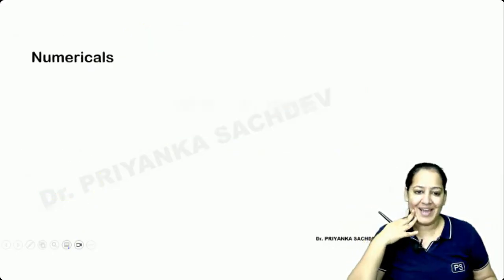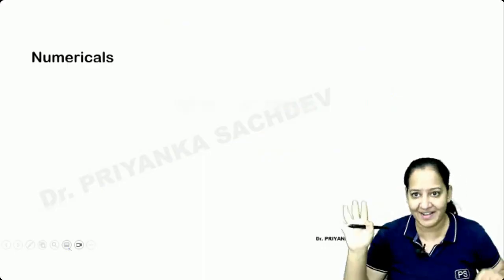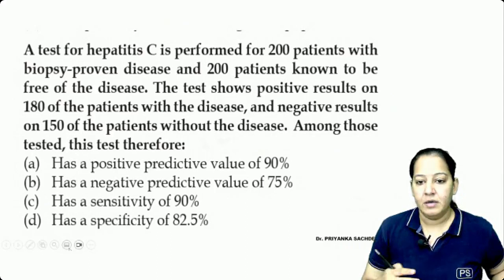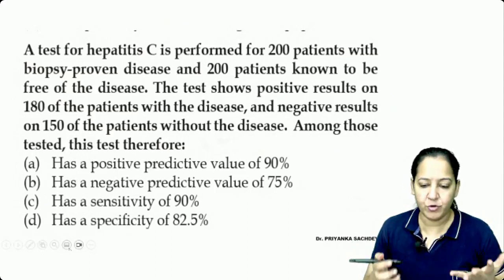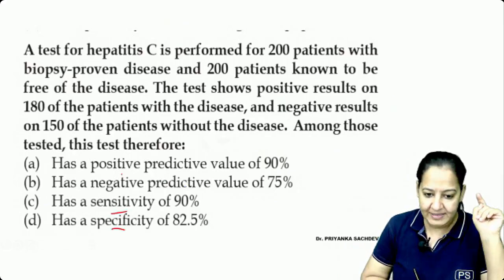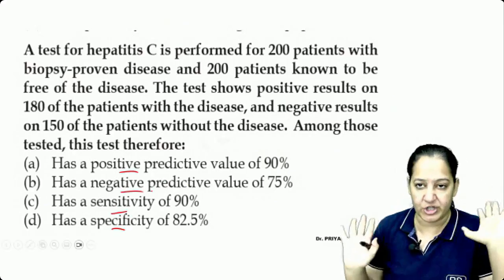Okay, can I go ahead? Numericals, I will just show you. I will not solve them. We are ending the chapter. I will show some numericals to you. Read the question. You have to tell me whenever such a question will come. Now, see the 4 options: sensitivity, specificity, positive predictive value, negative predictive value. You have to calculate that. Without a 2 by 2 table, I will not touch the question.